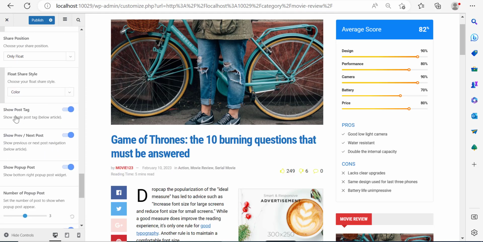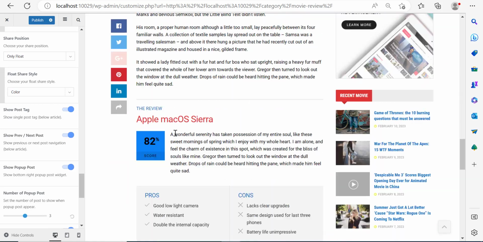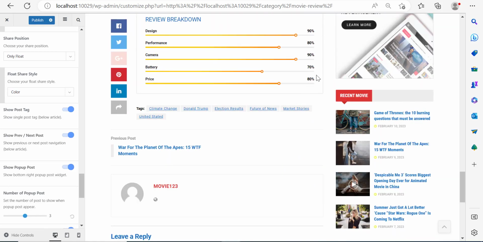And let me scroll down over here. Now you can show the post tags. At the bottom here, notice that we have some post tags. And I've actually explained to you how you can add tags on your website.